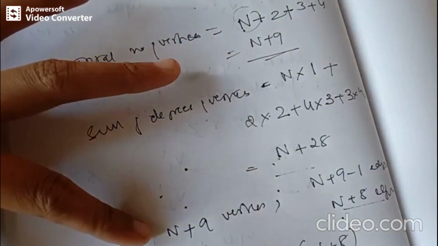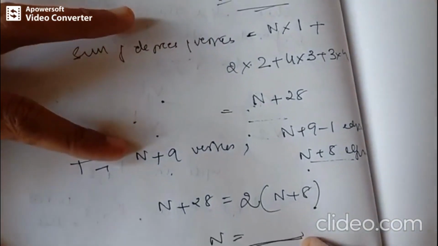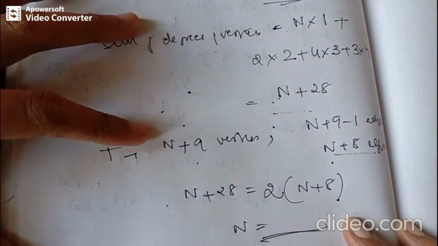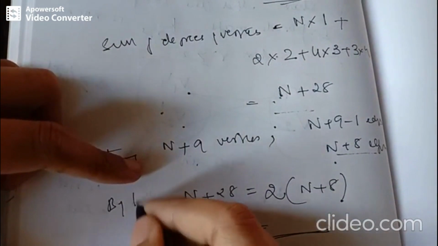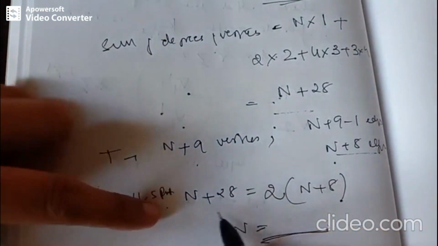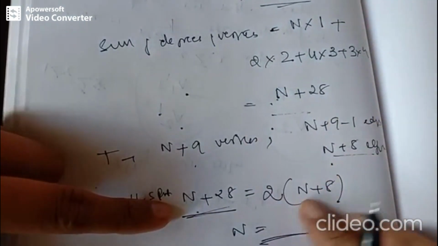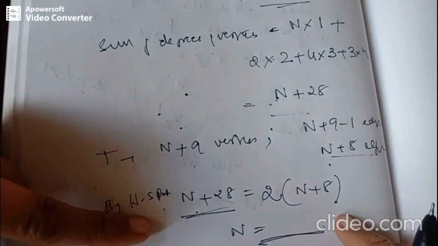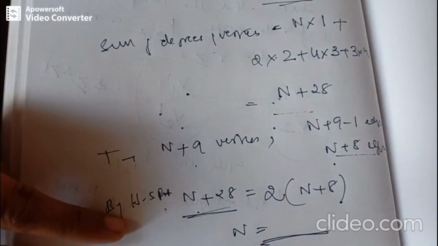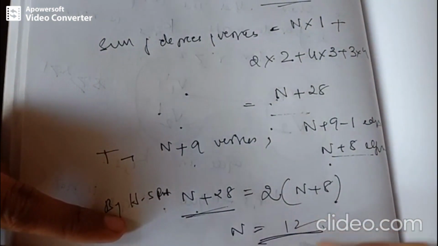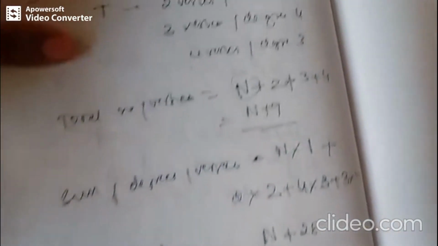This will give you the number of pendant vertices in a tree. So when we calculate this, we will be getting the value of n, that is the number of pendant vertices in the tree, as 12. So this is what is asked.